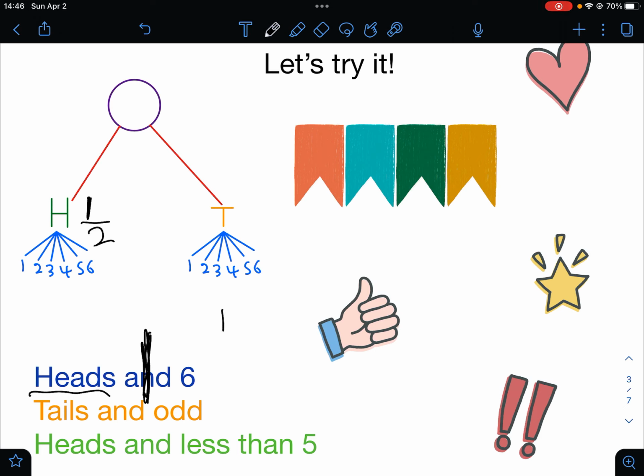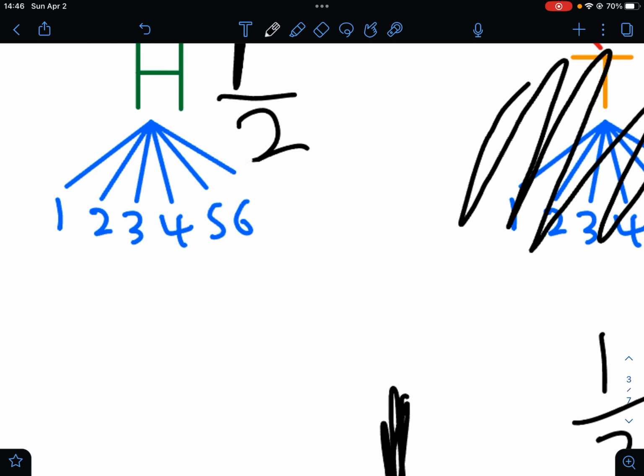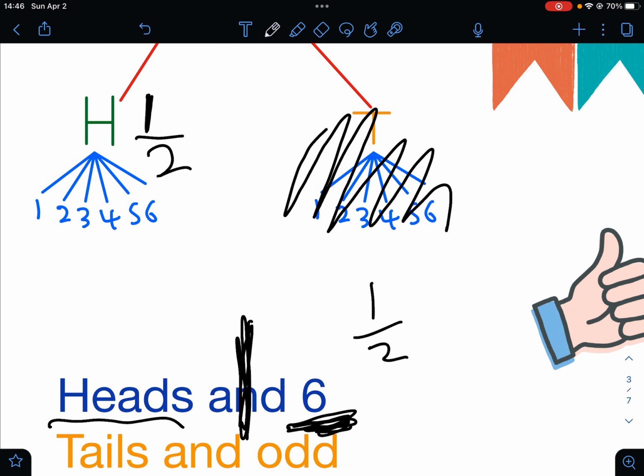So we would take 1/2, but we're not done yet because we have to try to get a 6. So now we don't need this because we're not picking tails. So now we count how many are 6, and of course there's only 1. So we would put 1 up here. And now we have to count how many total outcomes there are. 1, 2, 3, 4, 5, 6.